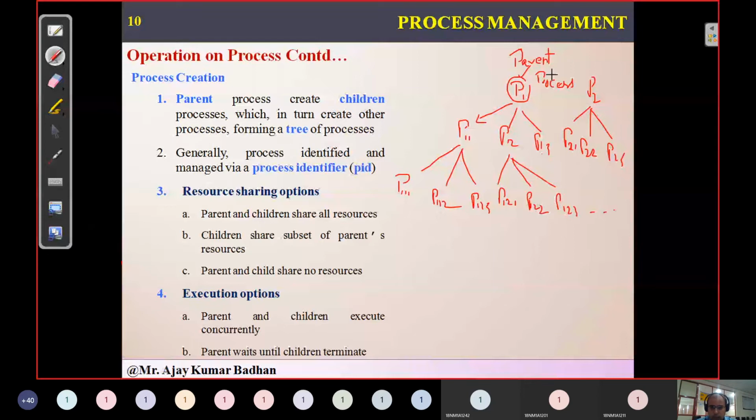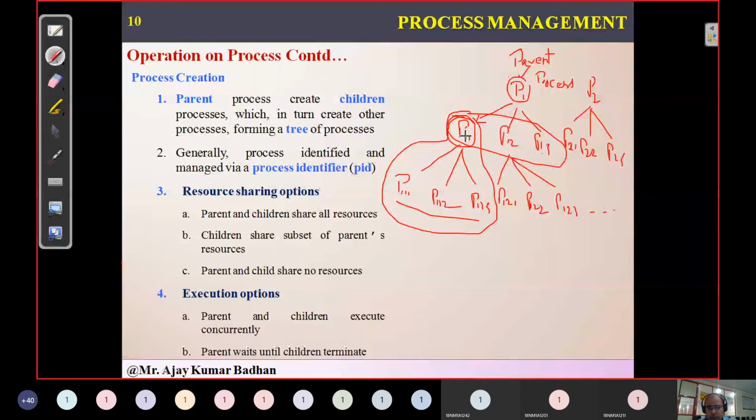P1 is the parent process handling these as child processes, but in this other scenario, P11 is the parent process and these are its child processes. In this way, processes can keep creating multiple child processes and perform operations.